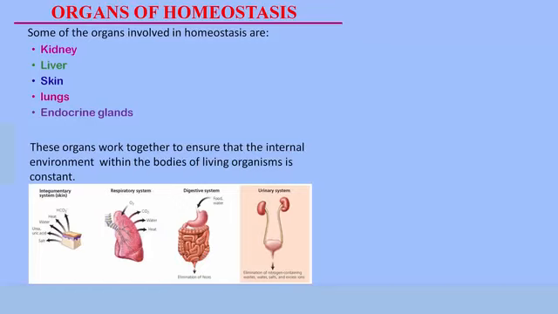Now back to our homeostasis. Let's look at the organs that are involved in homeostasis. Remember, we said in homeostasis, several tissues and muscles work together to ensure stability in the body. These organs include the kidney, the liver, skin, lungs, and all the endocrine glands. Don't forget the brain. The brain is the control center. These organs work together to ensure that the internal environment of living organisms is constant.